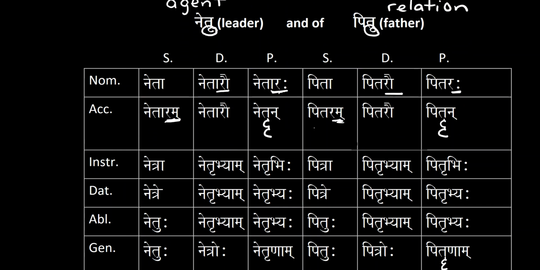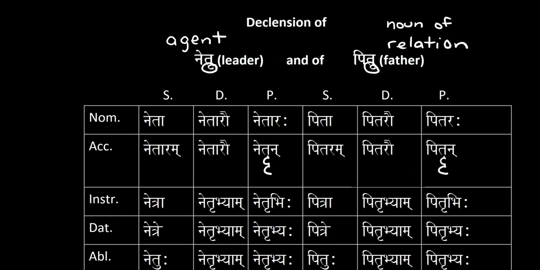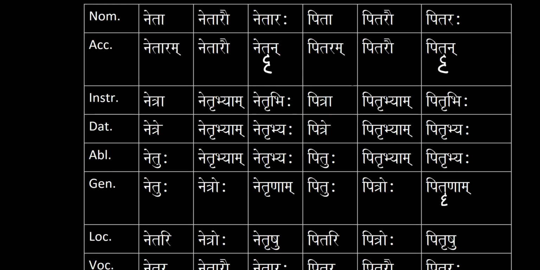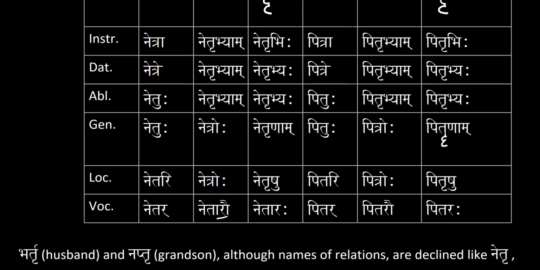And then dual, we have ārau versus arau, netārau versus pitarau. So that is that difference. And the difference is also in the vocative dual and plural. Again, netārau versus pitarau, and then netārah versus pitarah.